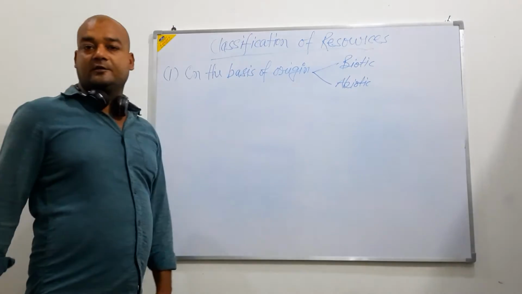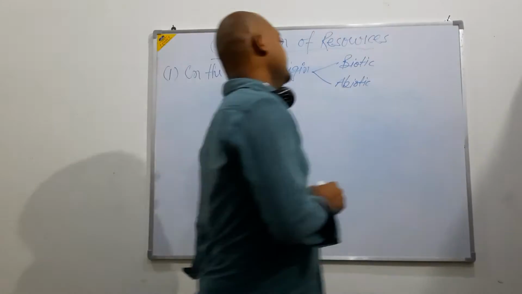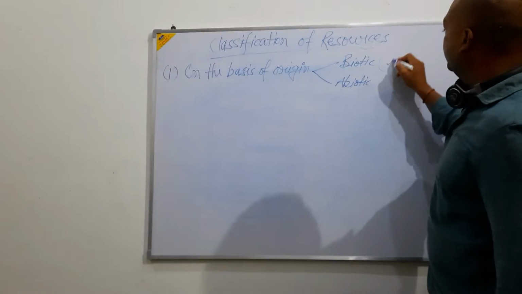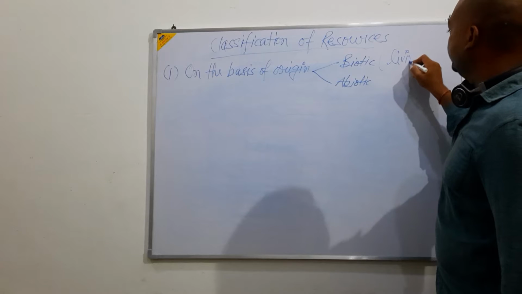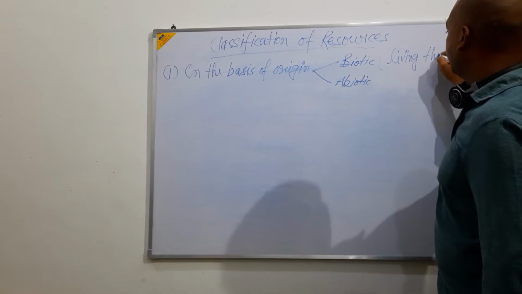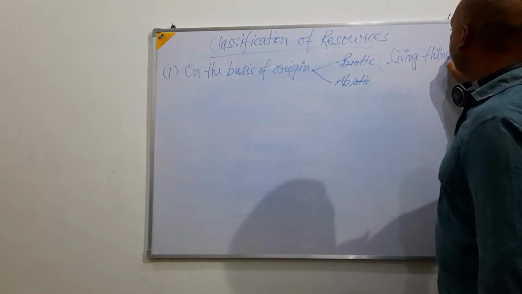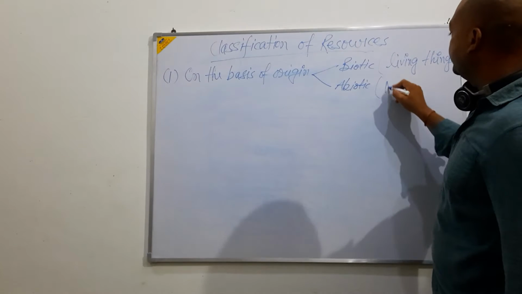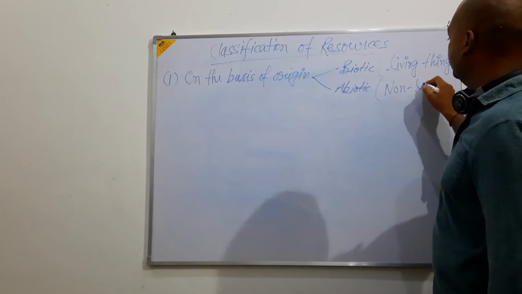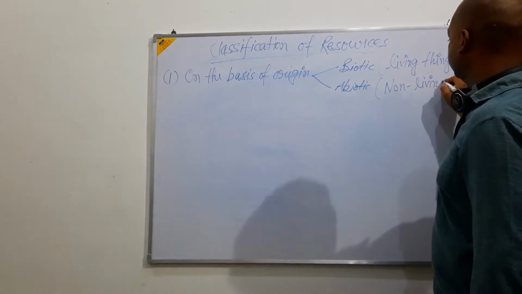So what are biotic resources? Those resources which consist of living things. Abiotic are examples of non-living things.